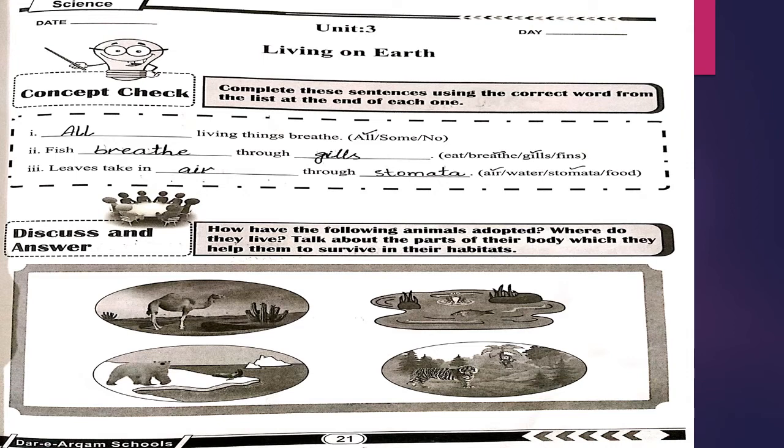Right option is all. Number 2, fish dash breathe, fish dash through dash. Options are eat, breathe, gills, fins. Right options are breathe and gills. Number 3, leaves take in dash, through dash. Options are air, water, stomata, food. Right options are air and stomata.